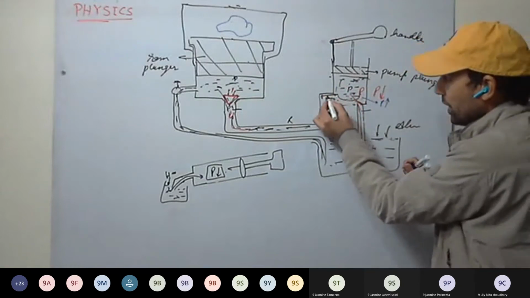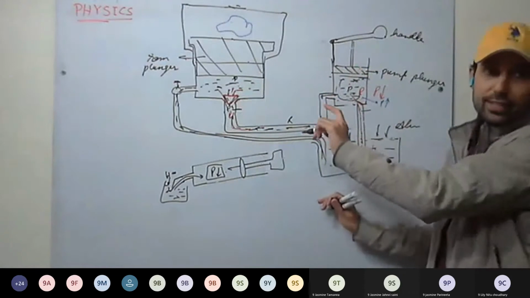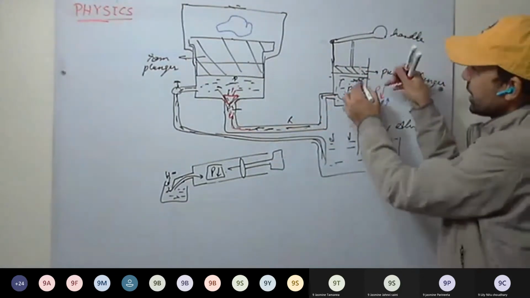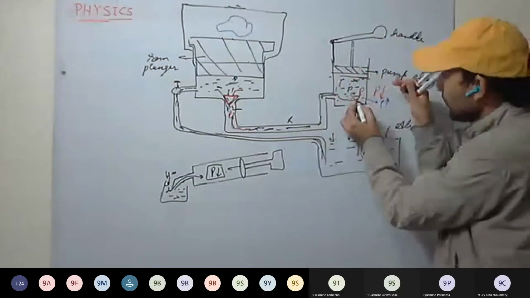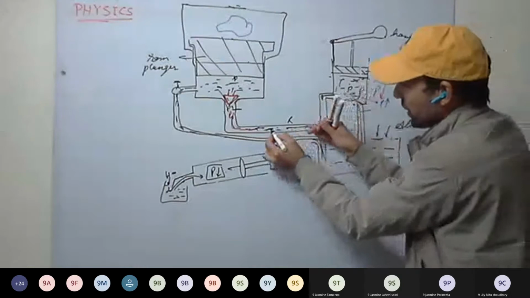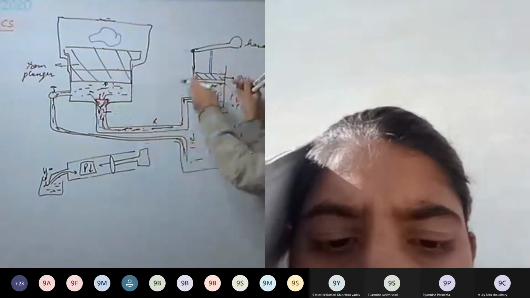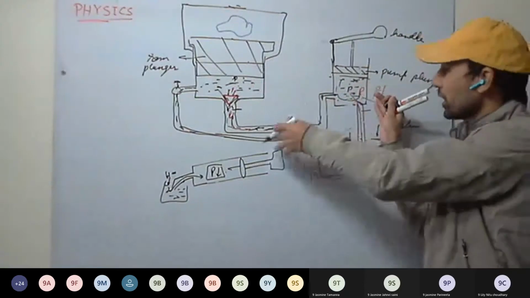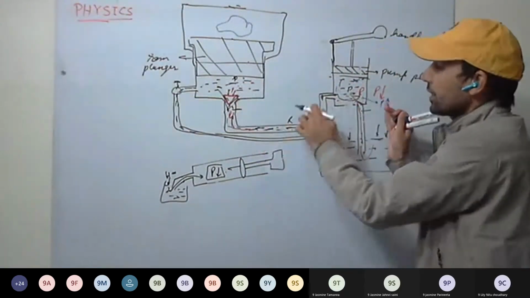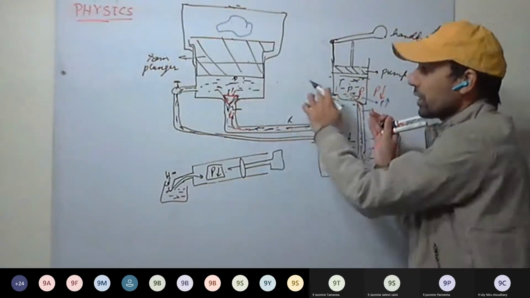It gets transmitted throughout the liquid, and it wants to be transmitted equally throughout the liquid, so that pressure becomes equal throughout the liquid. So as I press here, this liquid gets compressed. It has no room to move this side, but this side has less pressure. So this liquid moves here, opens the valve, and liquid moves here. So by transfer of liquid, what are we transferring? We are transferring the pressure. We are equalizing the pressure throughout this arrangement. We are making the pressure equal.